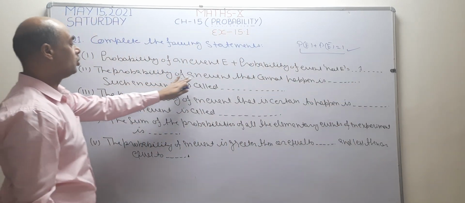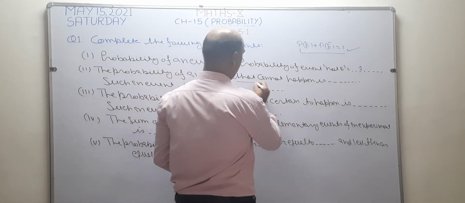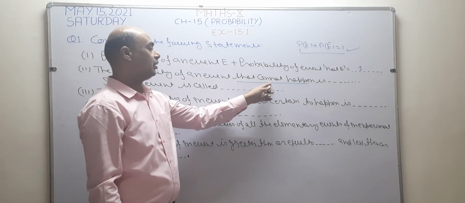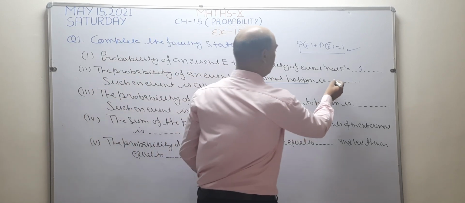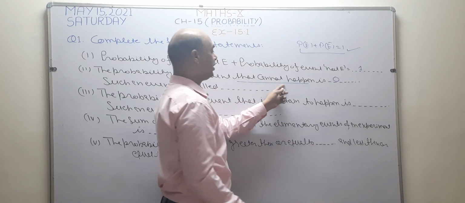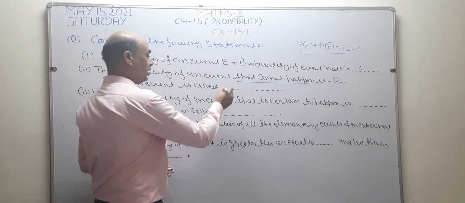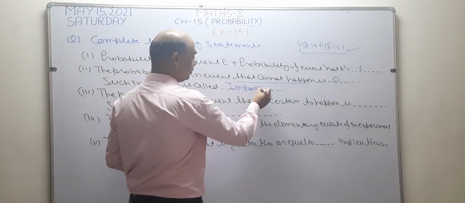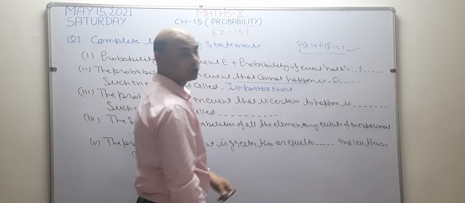The probability of an event that cannot happen. That cannot happen means impossible event. And you know that the probability of an impossible event is 0. So the probability of this cannot-happen event is 0. And such an event is called an impossible event.